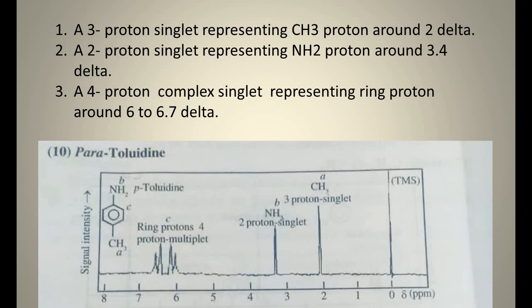Here we can see that it is a 4 proton complex singlet representing the ring protons around 6 to 7.5, and it seems to be a complex broadened singlet, or it seems to be a multiplet into 4 due to the interaction, maybe from the CH3, I think, most probably. So it's a complex singlet.